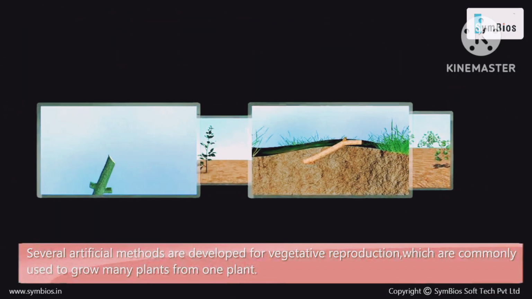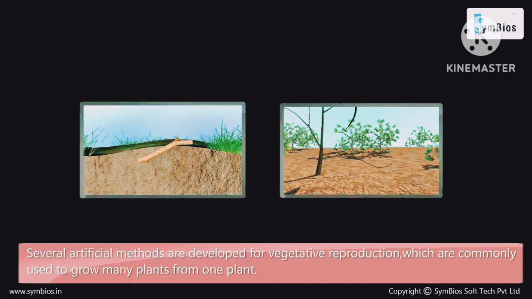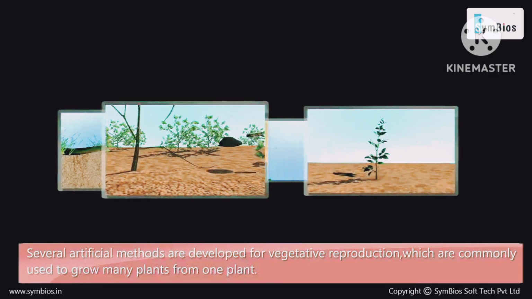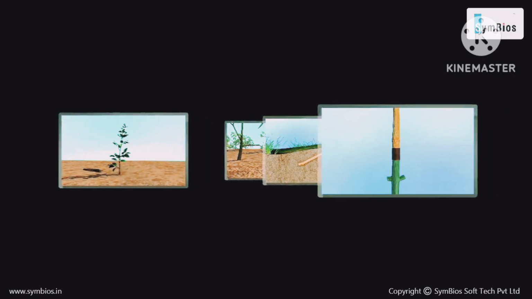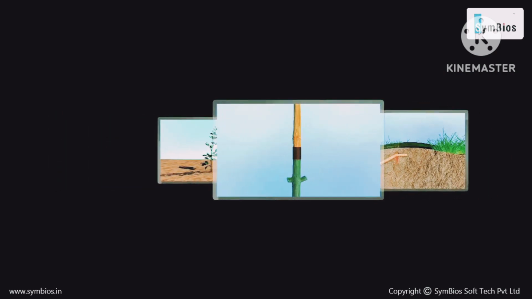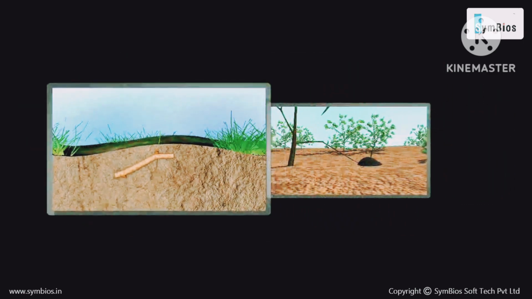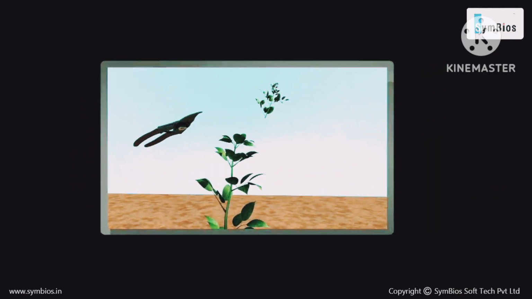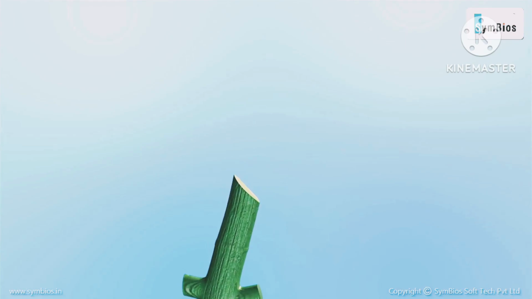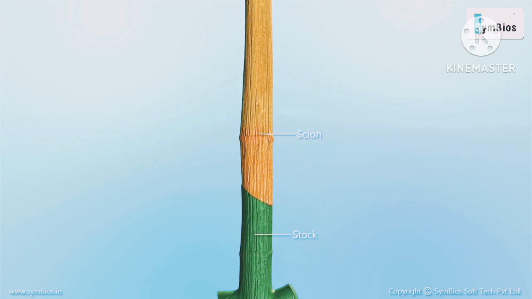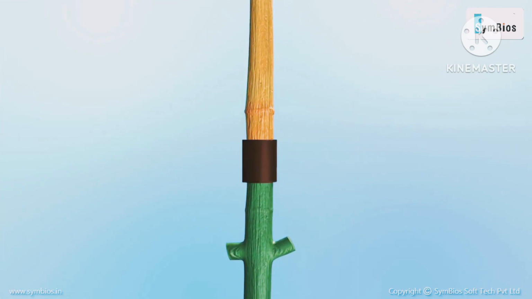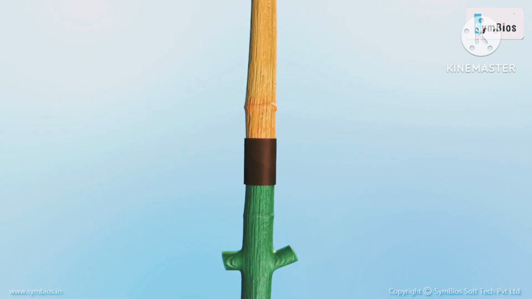Several artificial methods are developed for vegetative reproduction, which are commonly used to grow many plants from one plant. This is referred to as artificial propagation. Some of these methods include grafting, cutting, layering, and tissue culture. In grafting, a twig of one plant called the scion is kept over the cut stem of another plant called the stock. Then they are tied up together. The tissue of the scion and stock combine to form a new plant.